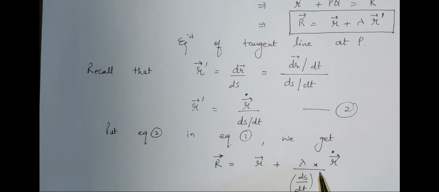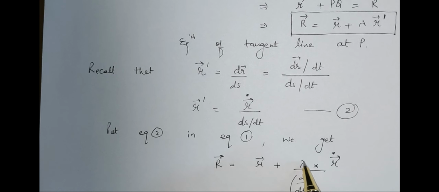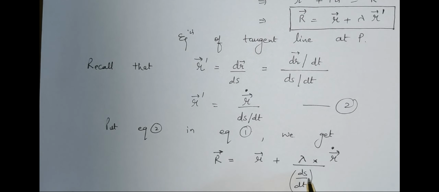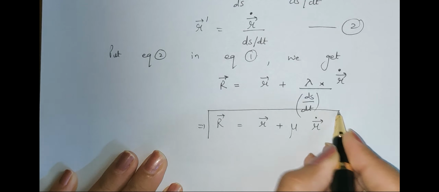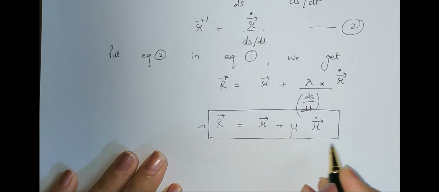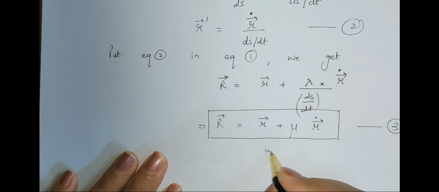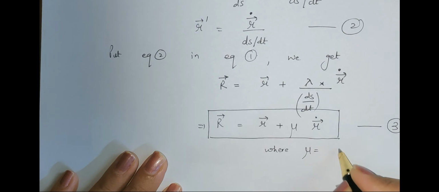Am I right? Now this lambda is my scalar and this is again a scalar quantity because s was arc length, right? So I can give it a new notation and let us rewrite it like this. Vector R is equal to r plus mu times r dot. So this is another way of finding the equation of tangent line. Mark this as equation number 3, where mu is lambda divided by ds by dt.